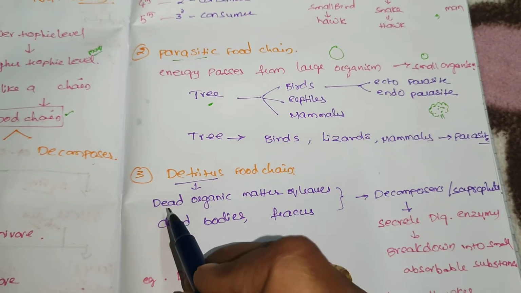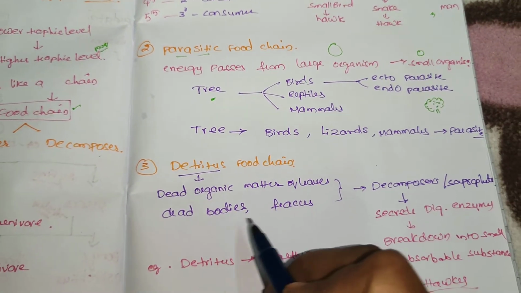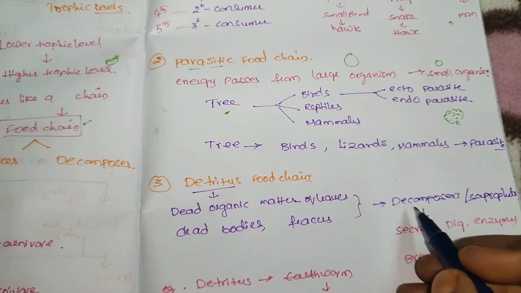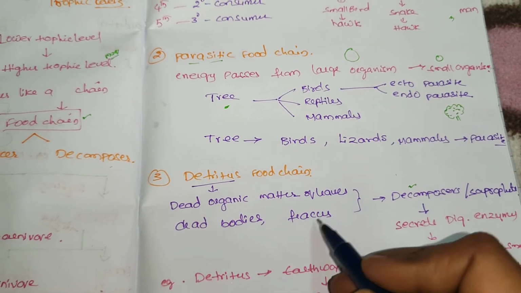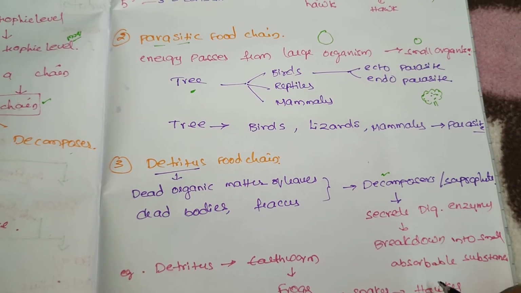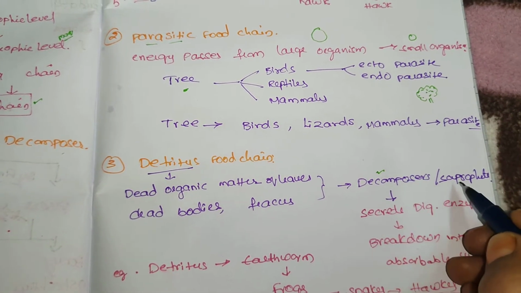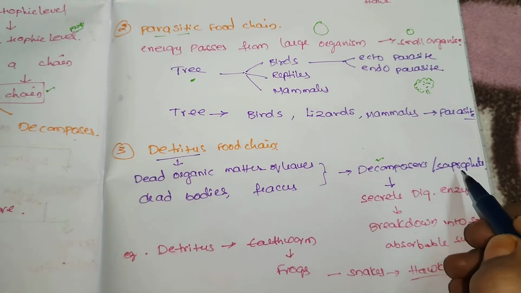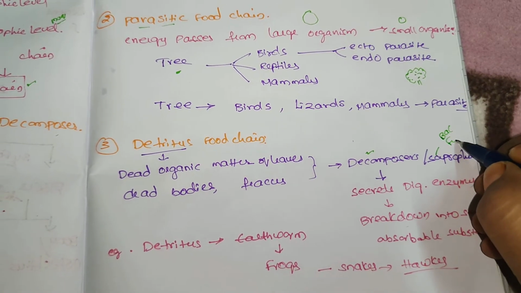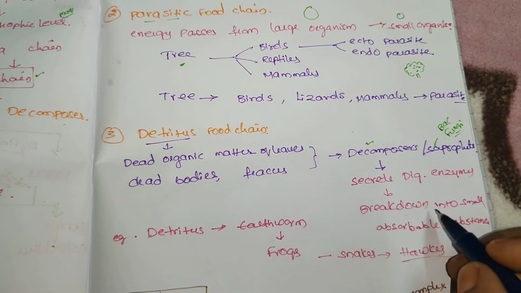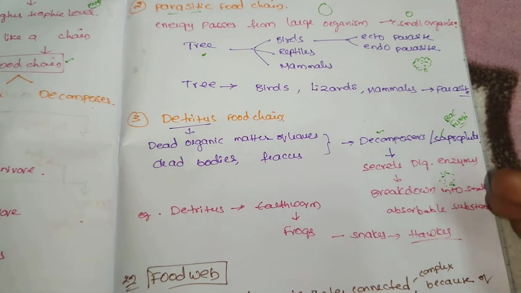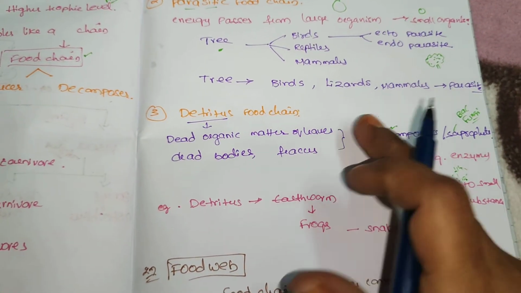Detritus food chain. Detritus means dead organic matter: leaves, dead bodies, decayed matter and fecal matter of animals. The detritus food chain starts with the decomposers. All this decayed matter is digested or broken down by decomposers, also called saprophytes. Examples are bacteria and fungi. They release enzymes and break down the matter into small, absorbable substances. Then it is transferred to the other trophic levels. That is called the detritus food chain.